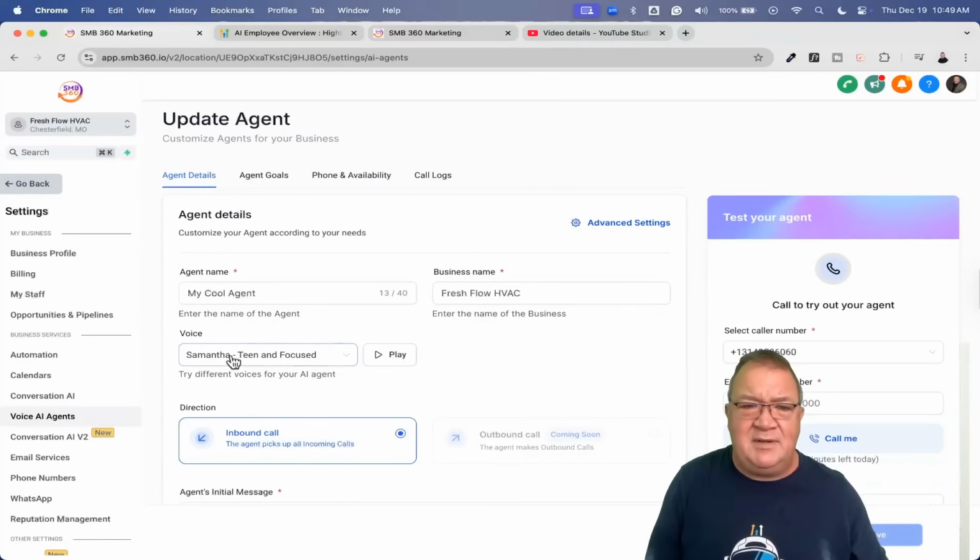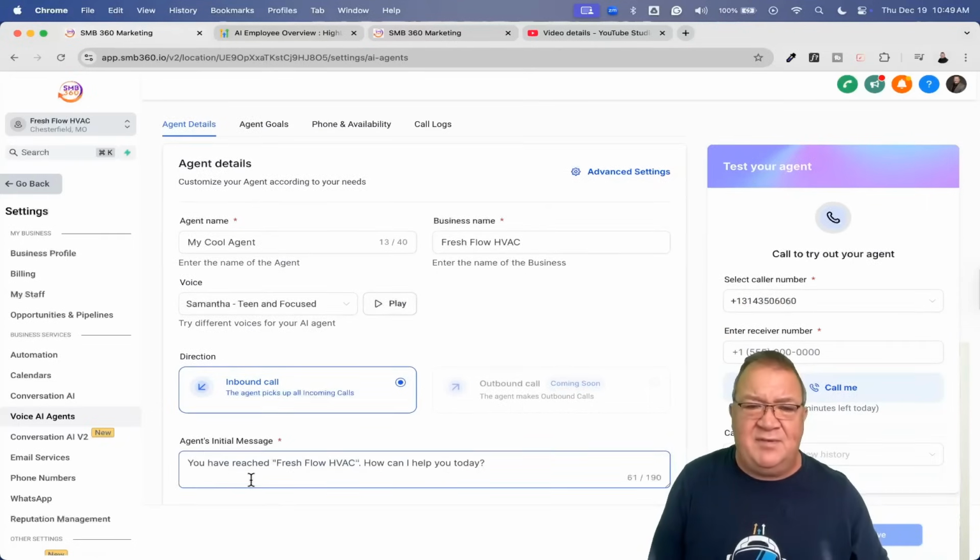So here, I'm just choosing, this is Samantha, teen and focused is what it is. And before you put on a frown, make absolutely sure there are no smiles available. There you go. So that's the voice that we're going to be hearing. And I've also customized it